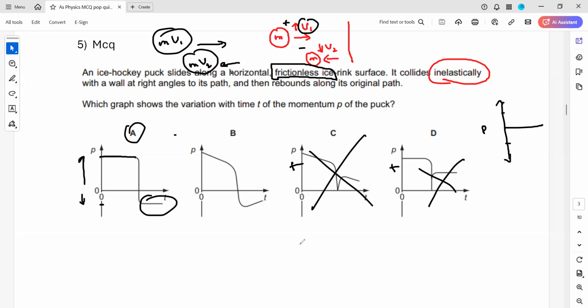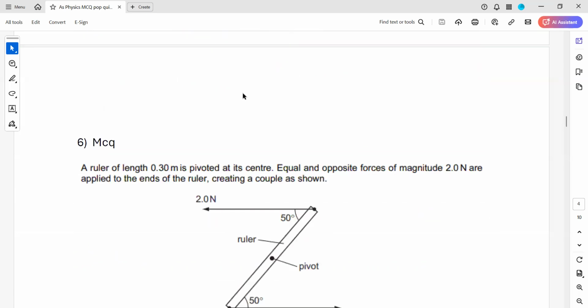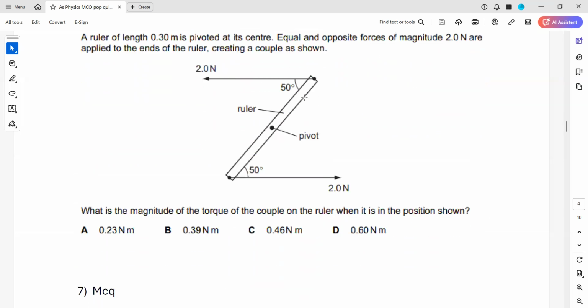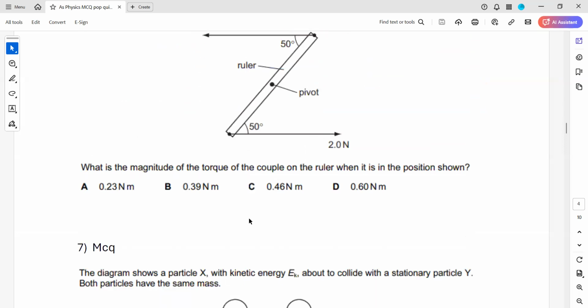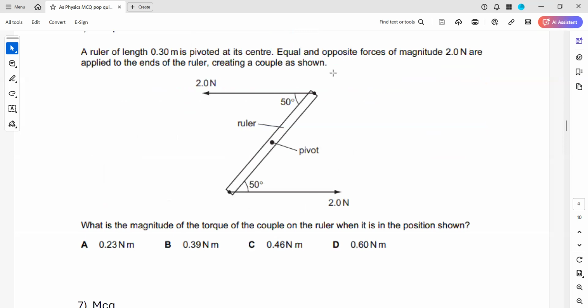Is it clear? Question 6, any doubt? Question 6 and 7, okay.